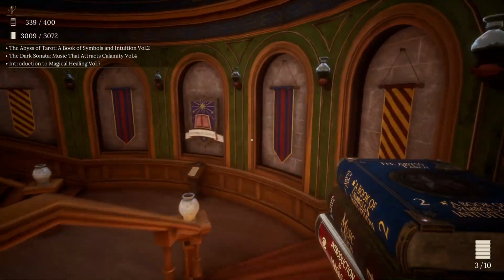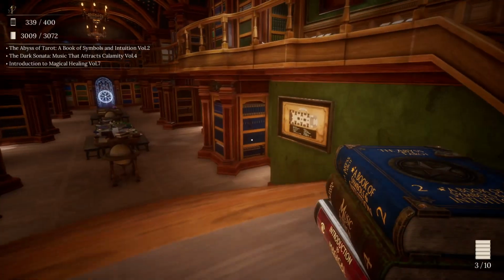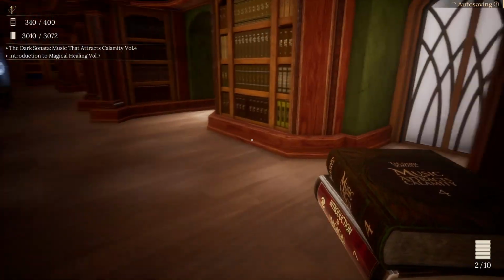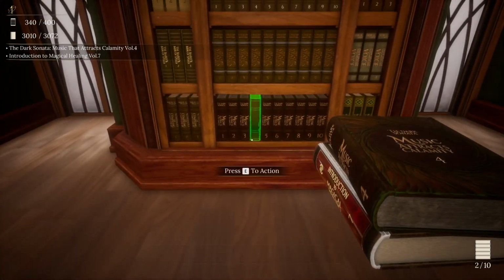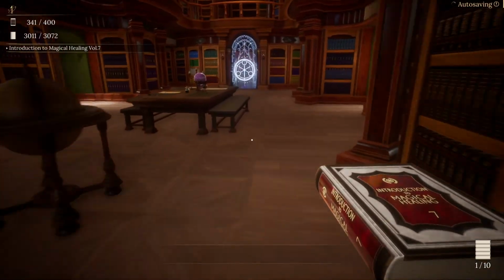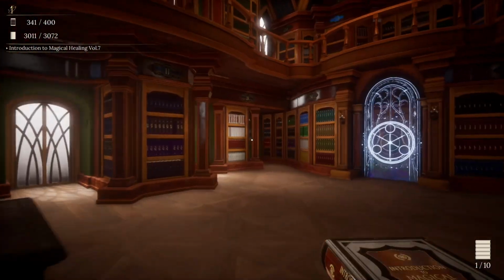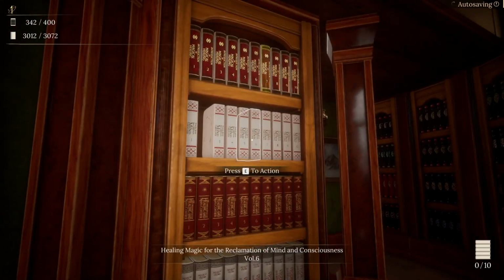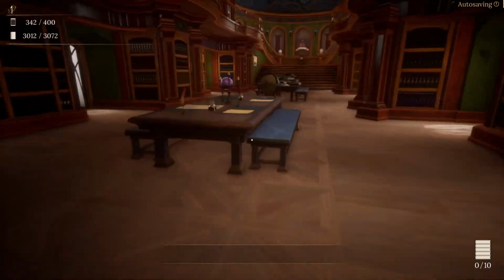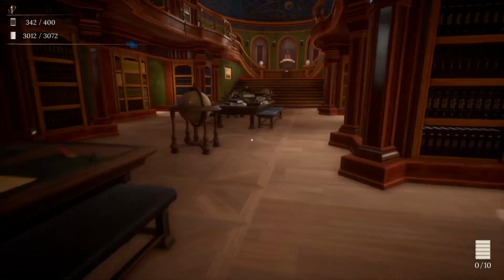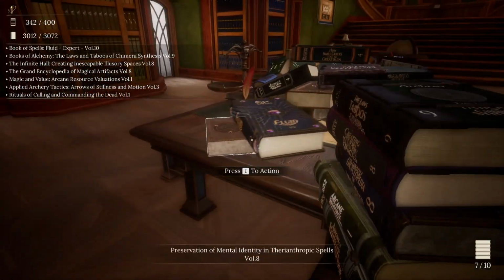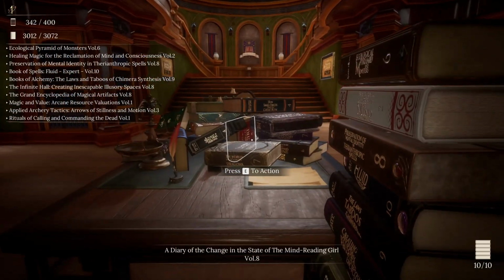Okay. Mists of Tarot, Book of Symbols and Intuition, Volume 2. Goes right here. Then Dark Side, the Music That Attracts Calamity, Volume 4. That should complete Bard and Music. Introduction to Healing Magic, Volume 7. Still missing 1 more for that, which is Reclamation of Mind and Consciousness. Okay. We're getting there.